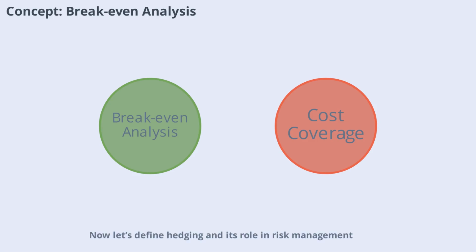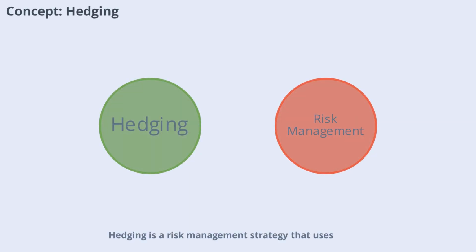Now, let's define hedging and its role in risk management. Hedging is a risk management strategy that uses financial instruments to offset potential losses from market fluctuations. Common hedging tools include options and futures contracts. By hedging, organizations can protect themselves against adverse price movements and reduce uncertainty.